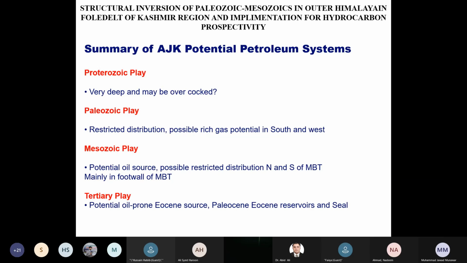Coming to the Mesozoic play, obviously potential of oil source, possibly restricted distribution in the north and south of the MBT. We do see some presence of rock in Muzaffarabad and in the north, but they are very restricted. If there is a low, if there is a graben, these features might be preserved, not eroded below the base Tertiary unconformity. I do trust those features because that's the beauty of the extensional rifting consideration. In this part, you might come across graben features that might get inverted, and those features might have been preserved as a Mesozoic play.